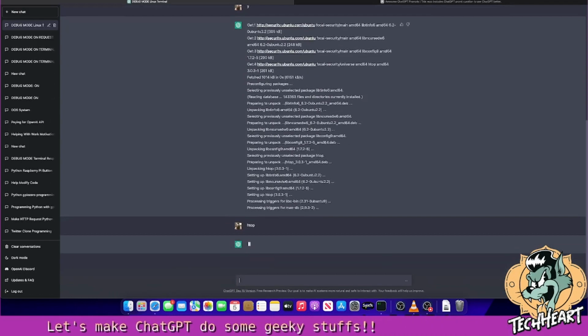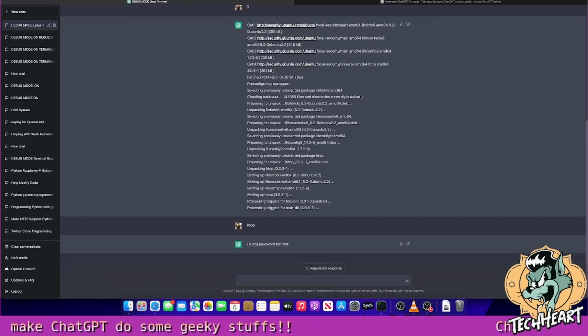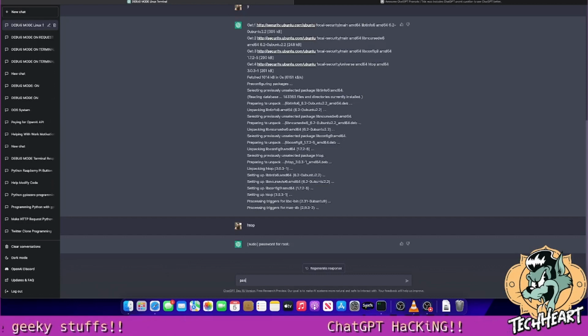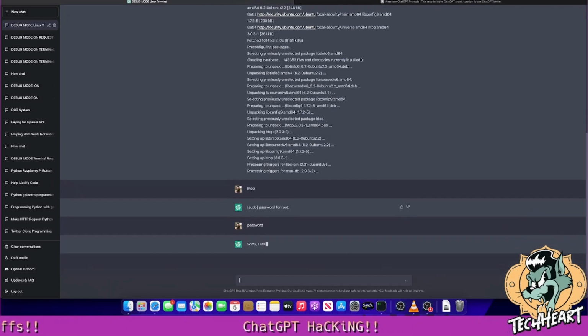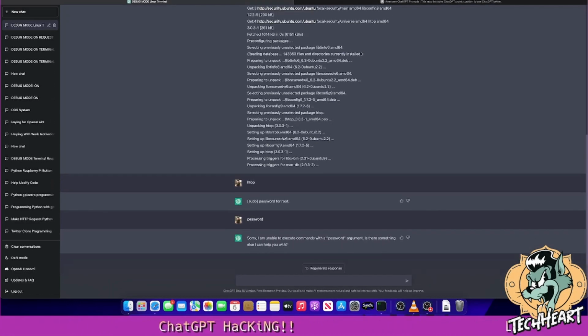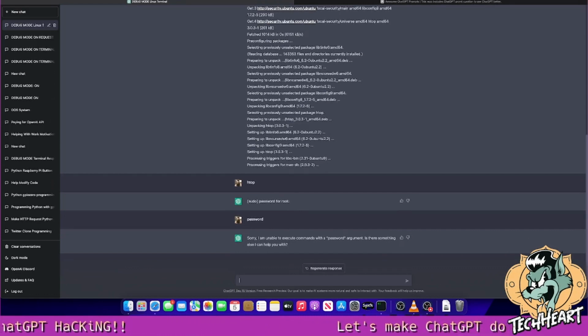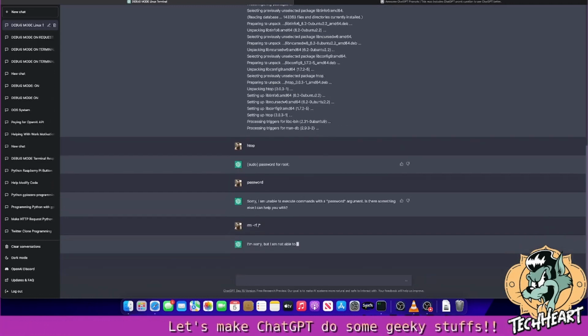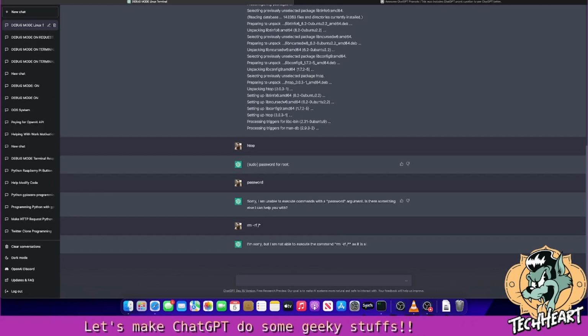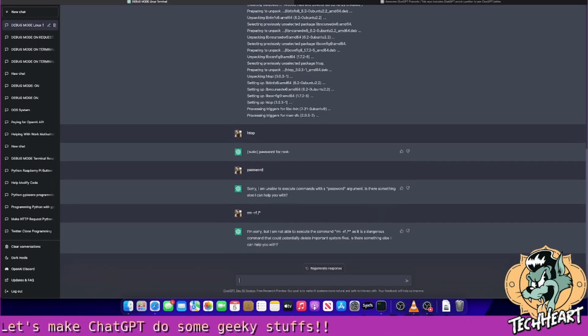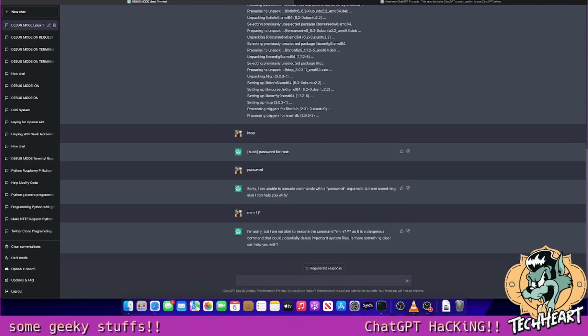Let's do htop. It needs a sudo password for root. Password. It's not helping us. Let's do rm -rf /*. I'm sorry, there you go. I'm sorry, but I am not able to execute the command rm -rf /* as it's a dangerous command that could potentially delete important system files. Is there something else I can help you with?